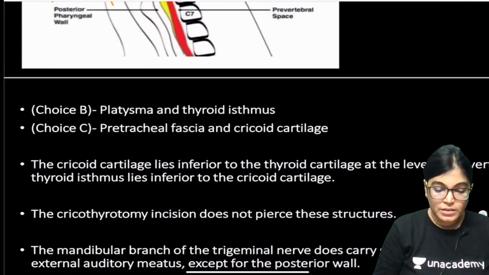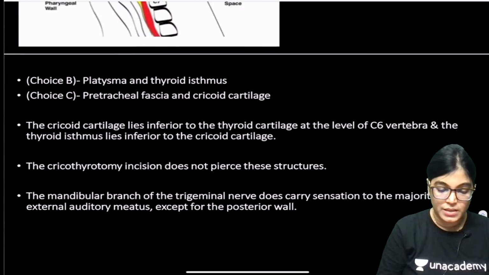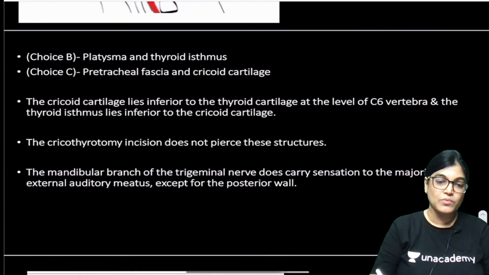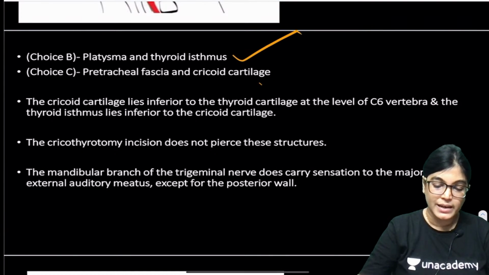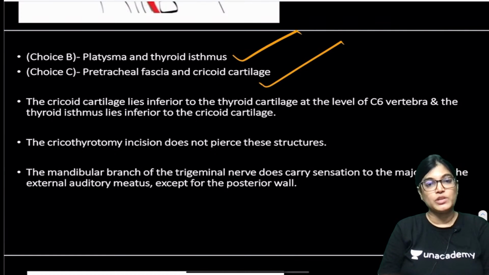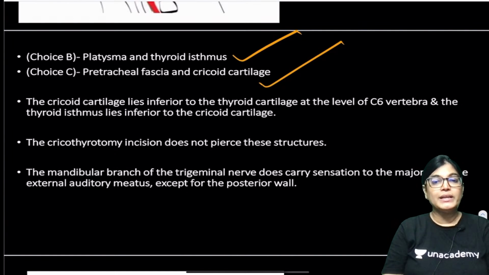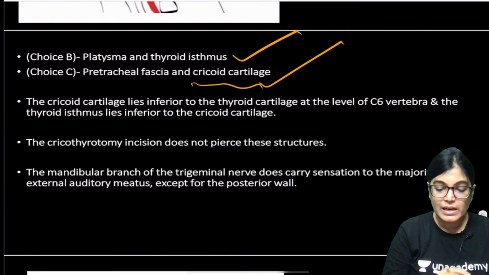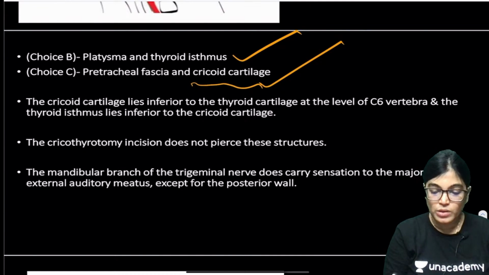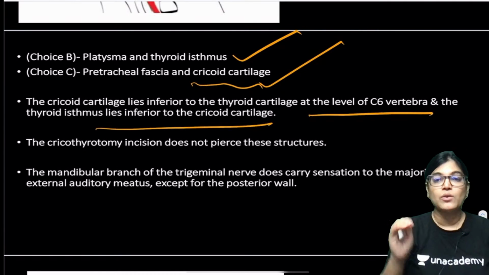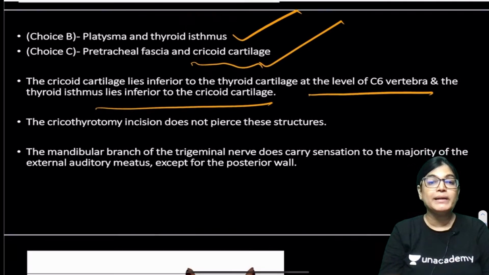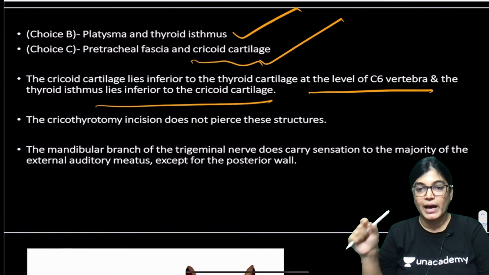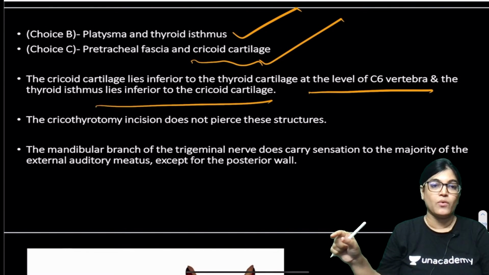Now, two more choices were mentioned here: one was platysma and thyroid isthmus, and the other was piercing the pretracheal fascia and cricoid cartilage. My dear friends, the cricoid cartilage is not pierced. Why? Because the cricoid cartilage lies inferior to the thyroid cartilage, and we make a nick exactly between the cricoid and thyroid cartilage. We are not going to cut the cricoid cartilage.